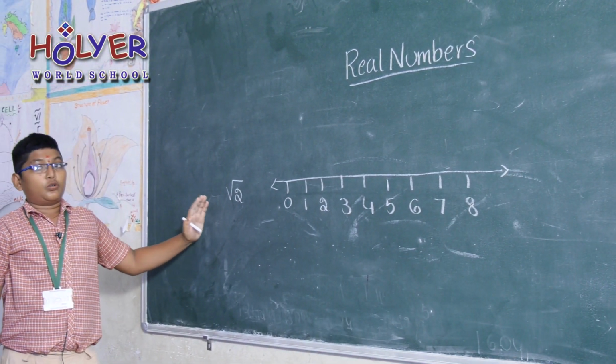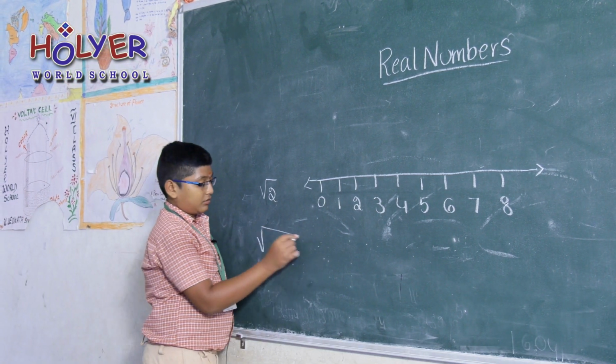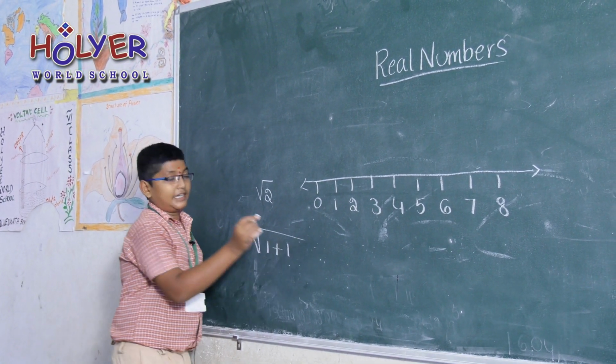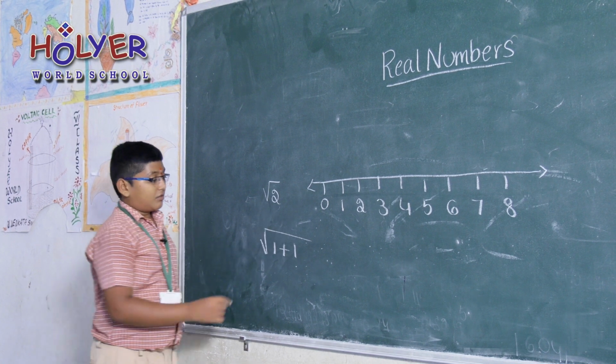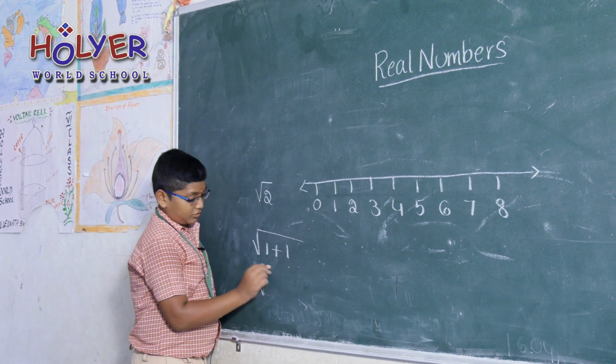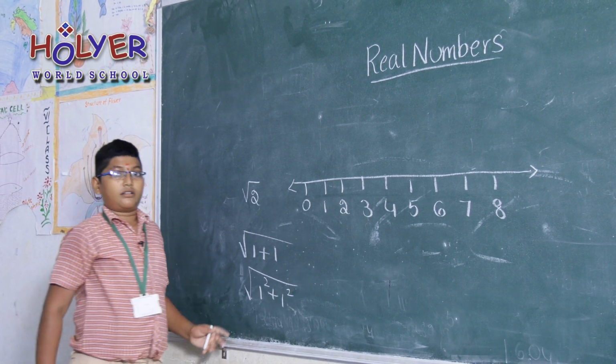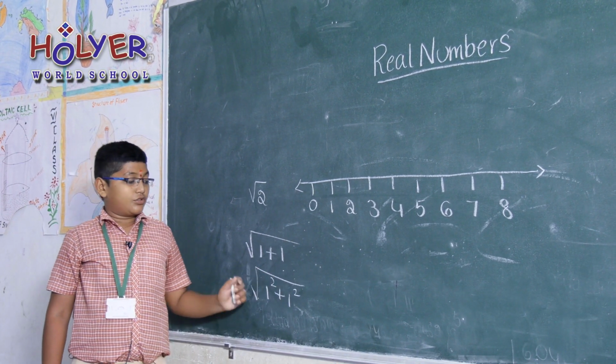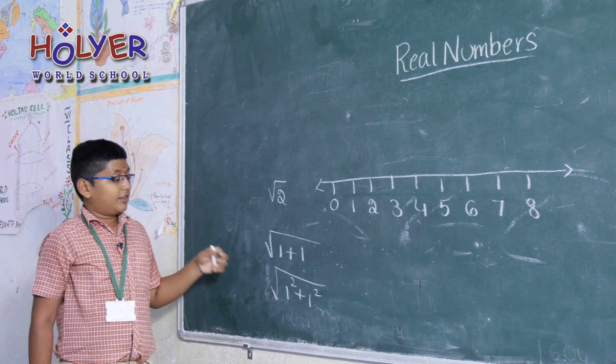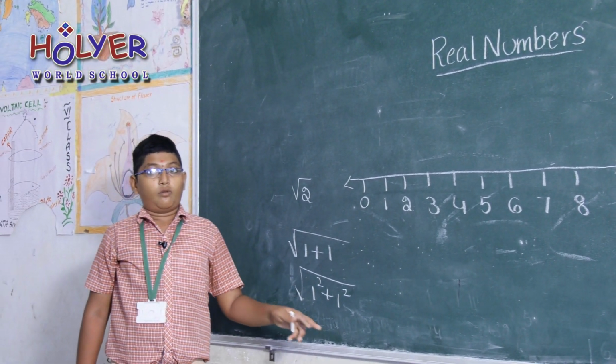Here root 2 is root of 1 plus 1, and 1 plus 1 makes 2. So we write root 2 as root of 1 square plus 1 square.